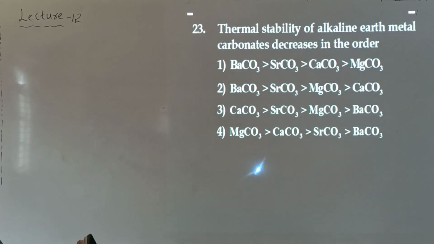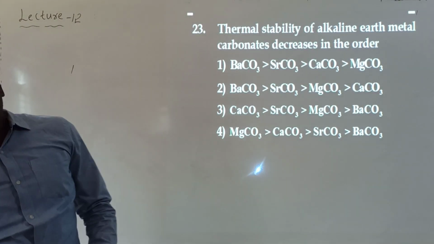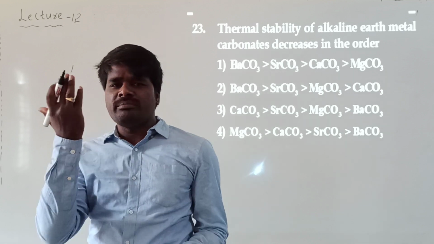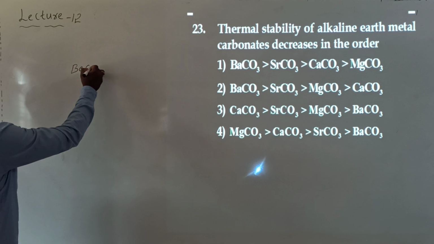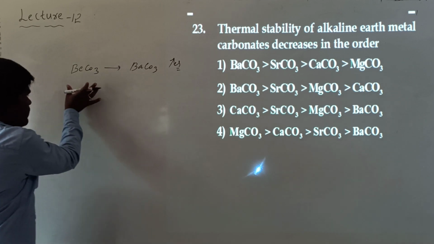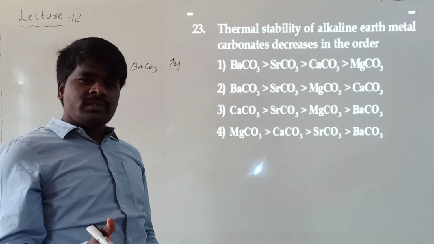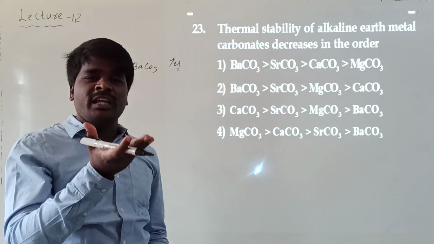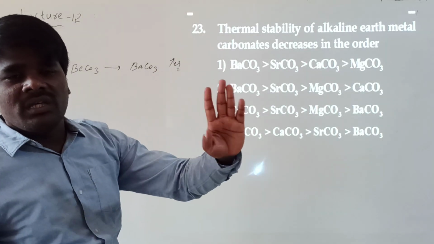Look at the next question. The thermal stability of alkaline earth metal carbonates decreases in which order? What is meant by thermal stability? The temperature at which they decompose. The greater the temperature of decomposition, the greater the thermal stability. From beryllium to barium carbonate, thermal stability increases. That means beryllium carbonate decomposes at a relatively low temperature, whereas barium carbonate decomposes at a relatively high temperature. Hence barium carbonate is thermally most stable and beryllium carbonate is thermally least stable among the carbonates of alkaline earth metals.